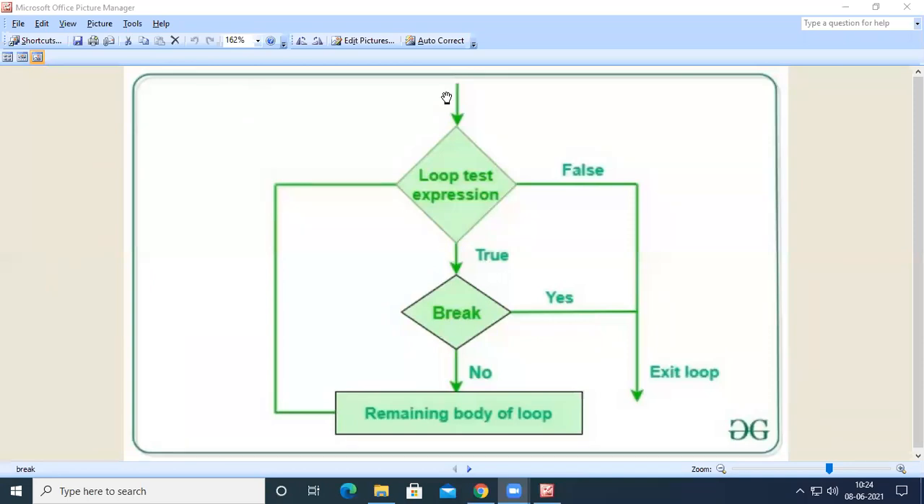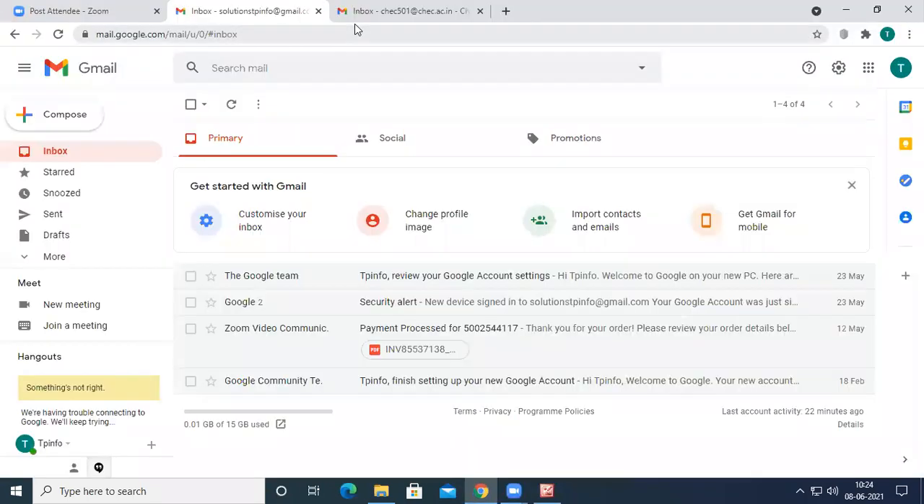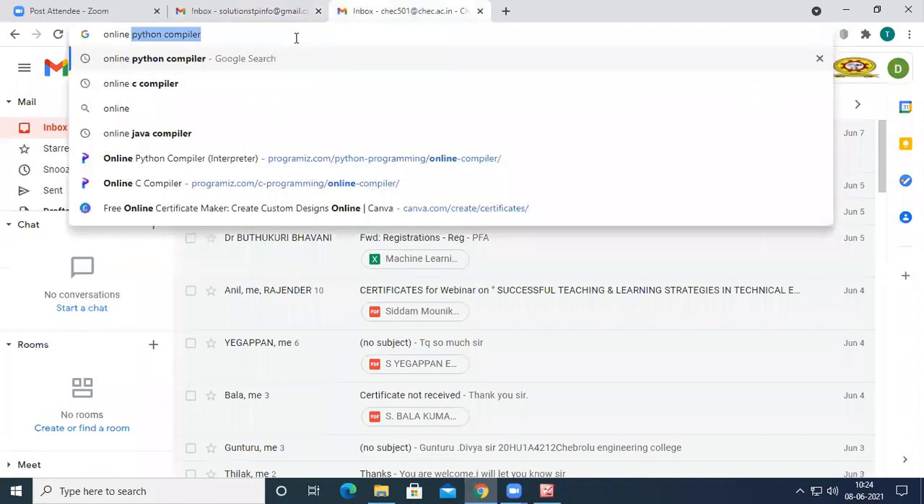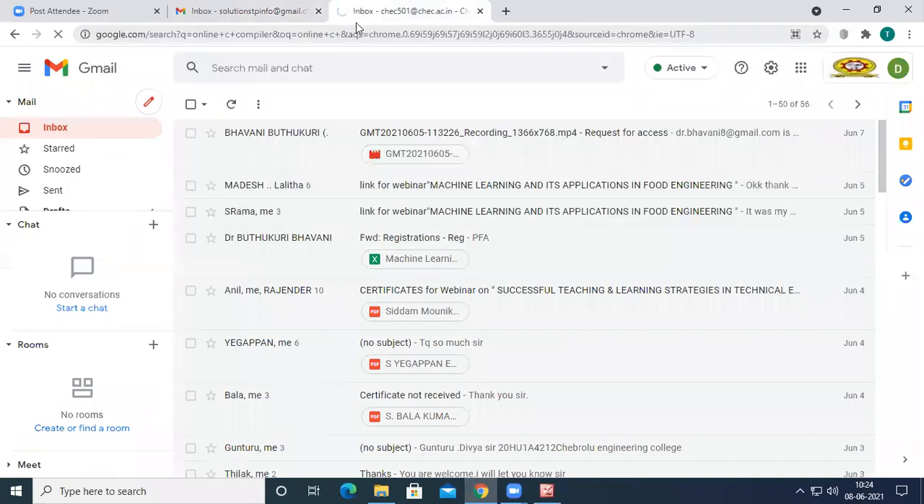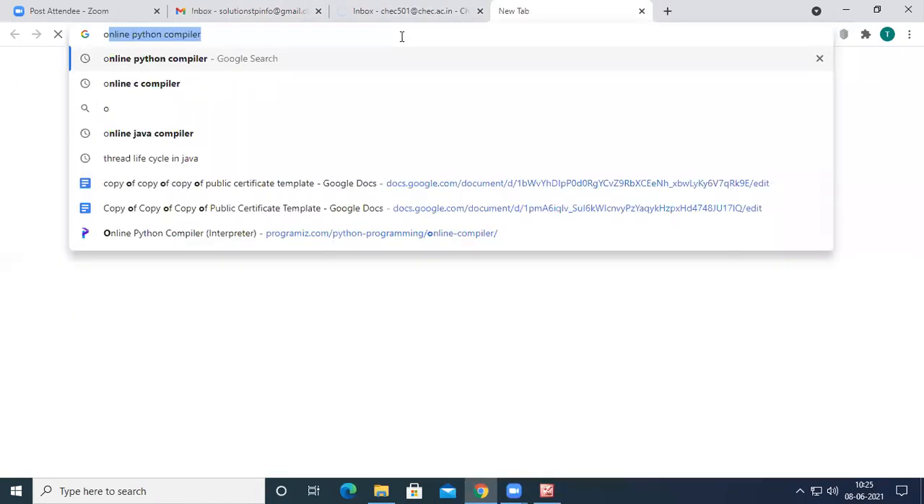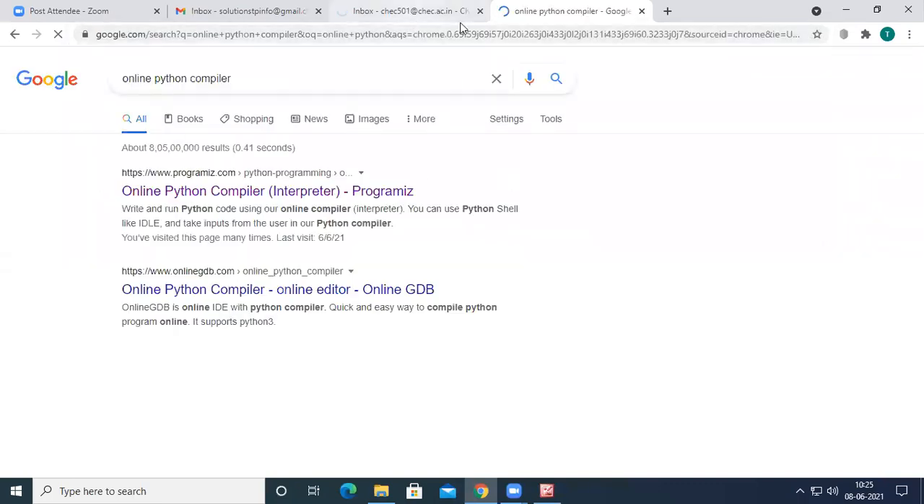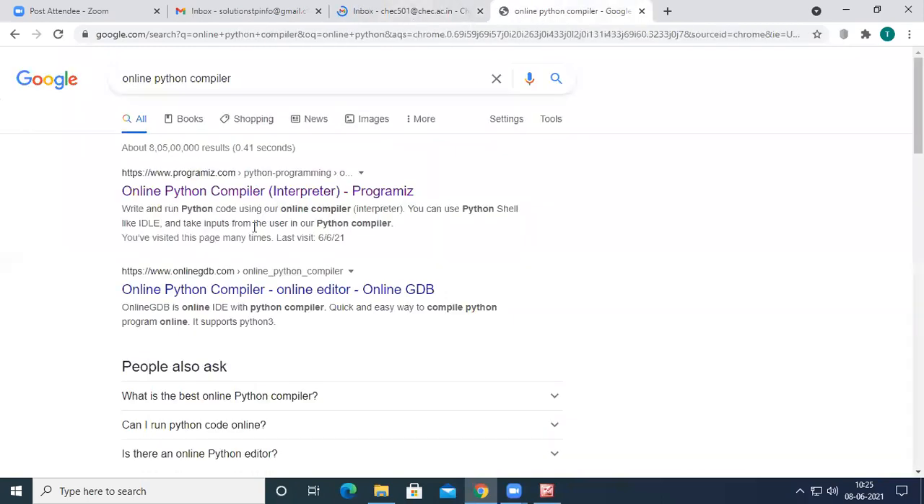So whenever the break statement is executed by the Python compiler, not only Python, it may be any compiler, it will just terminate the loop. Okay, so let us take two compilers. The first one is an online C compiler and the other an online Python compiler. And let us see how this break statement will behave in the C programming language or in the Python programming language.